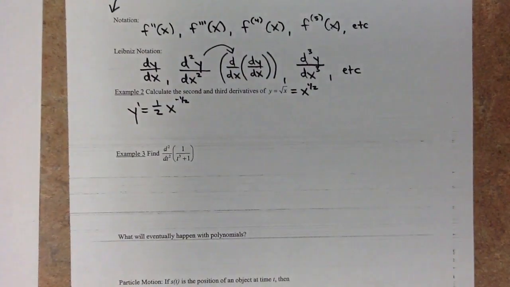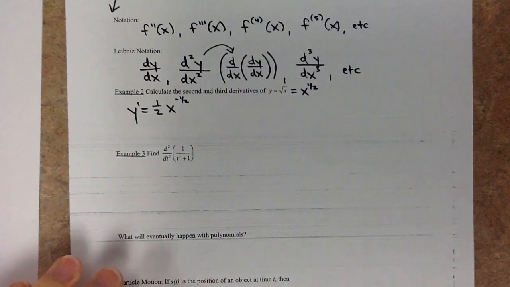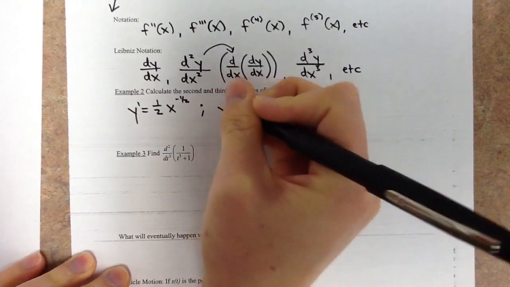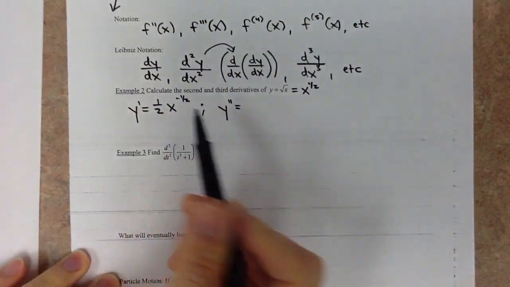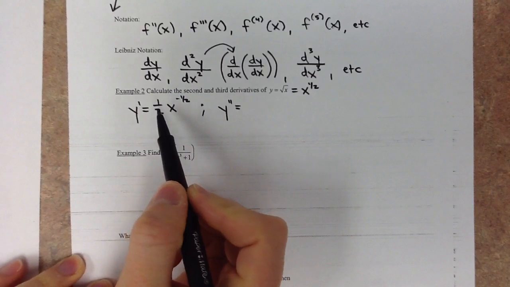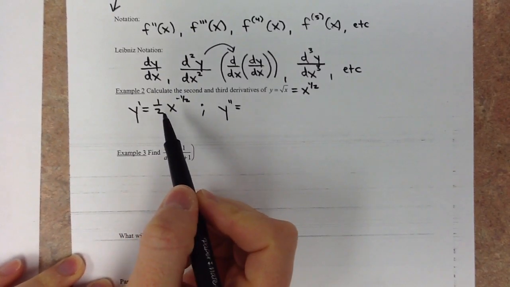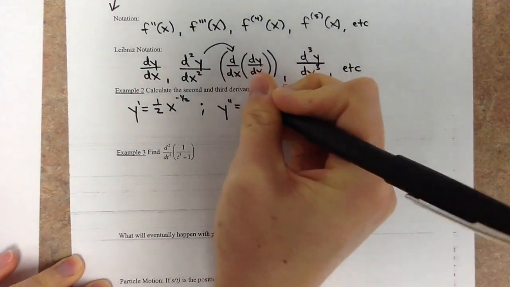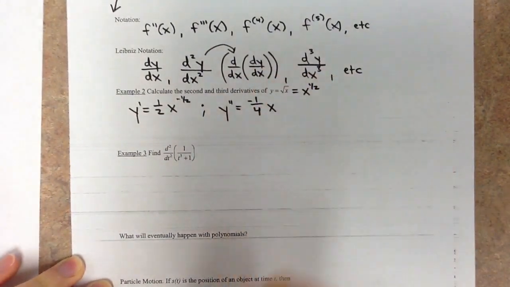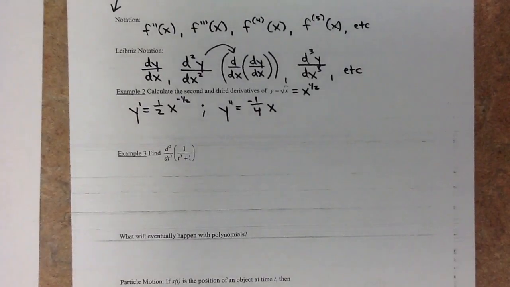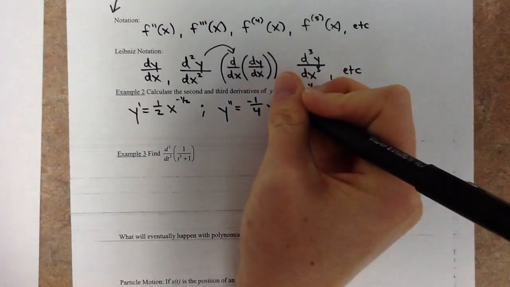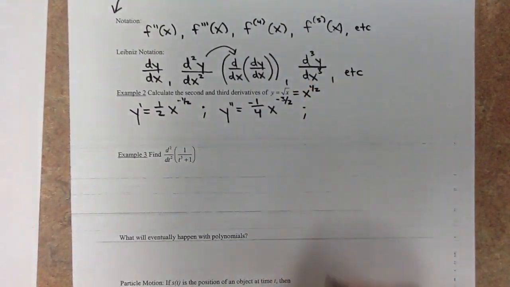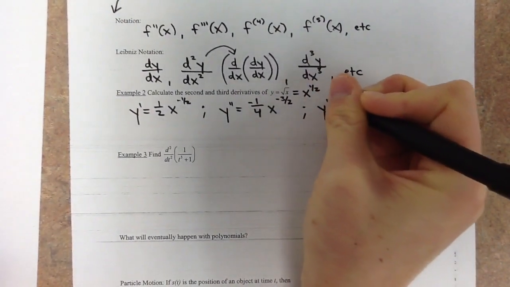Now normally I would simplify that, put the square root of x in the denominator, but my goal is to get my other derivatives. So next, y double prime, I take the derivative of this, so my negative 1/2 comes out front. It's going to multiply by the 1/2 that was already there. So negative 1/2 times positive 1/2 gives me negative 1/4 x, and then I take the power of negative 1/2 and subtract 1 again. So that's negative 3/2. And again, in just a second, I will clean that up. I want to get the third derivative first.